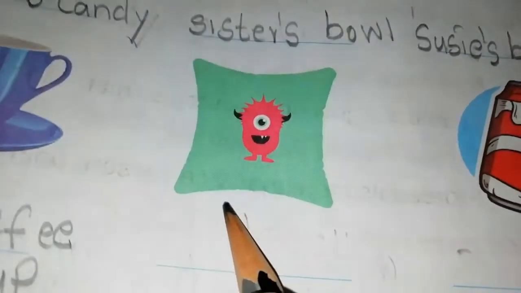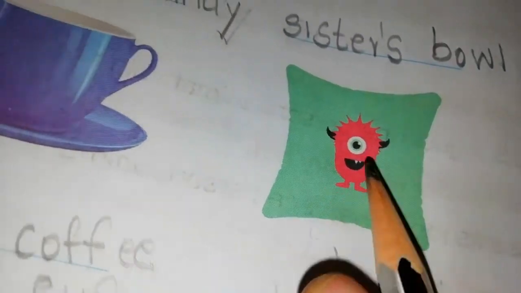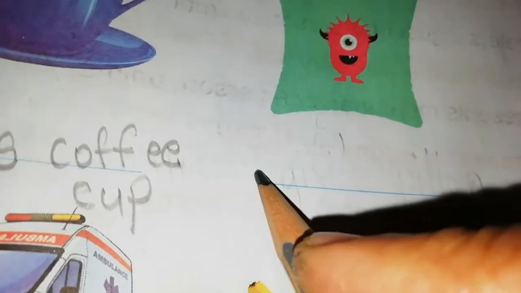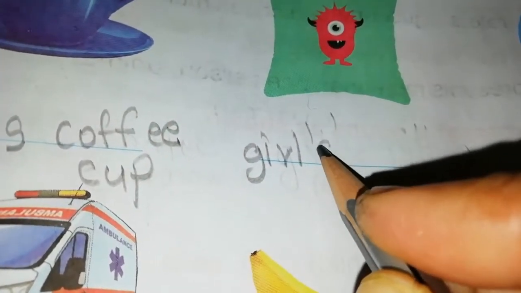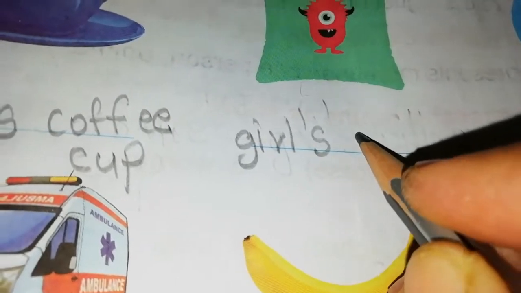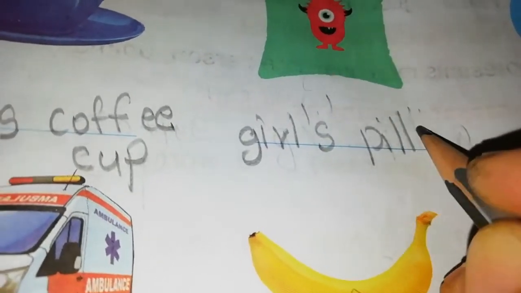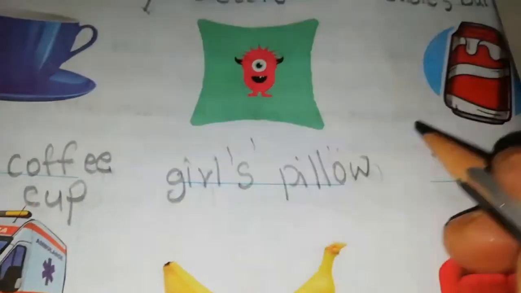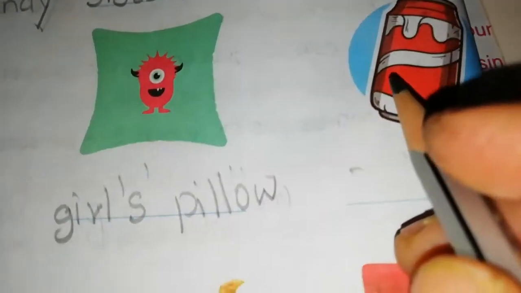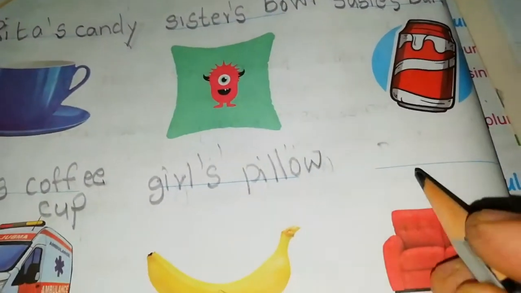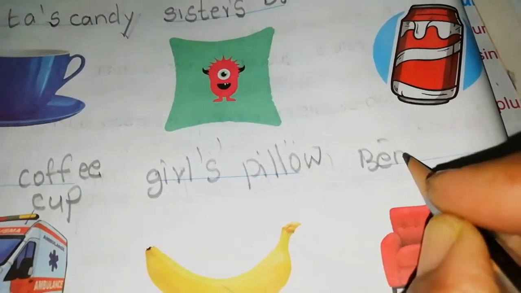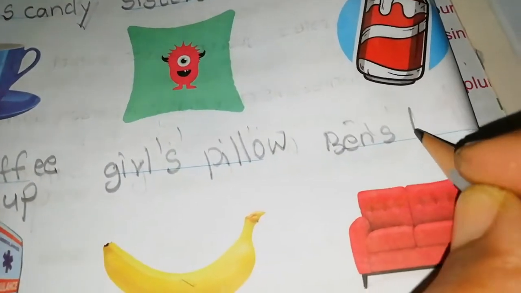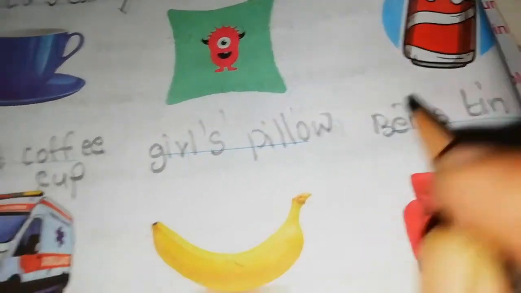Next see. What is this? Yes, it is a pillow. Whose pillow it is? I will write girl's pillow. GIRL apostrophe S. Girl's pillow. PILLOW. Okay. And next it is a tin. Shall we give a name to this tin? Yes. Ben's tin. Okay. Ben's tin.